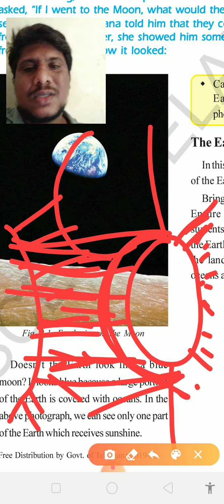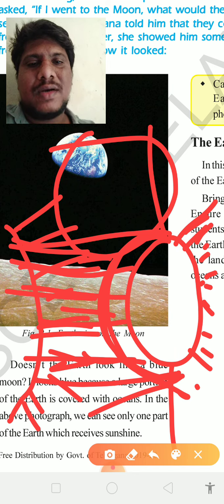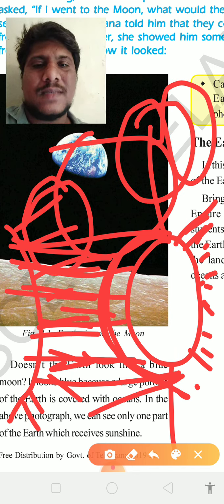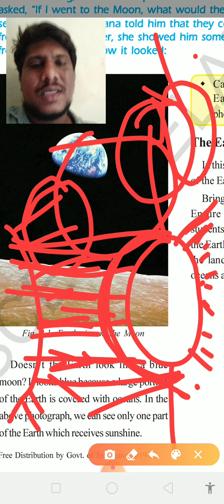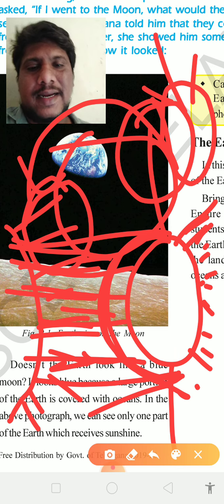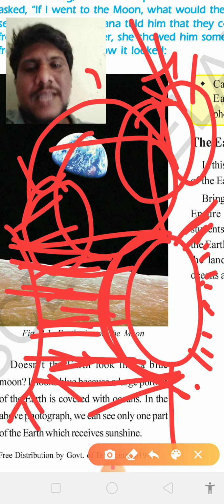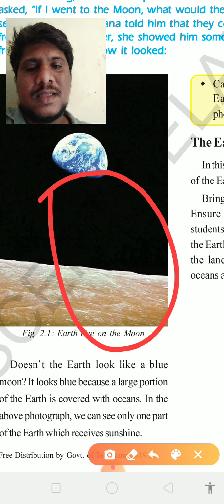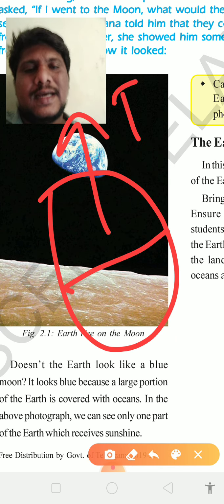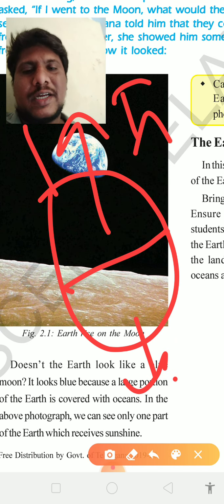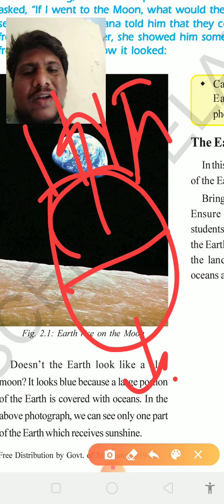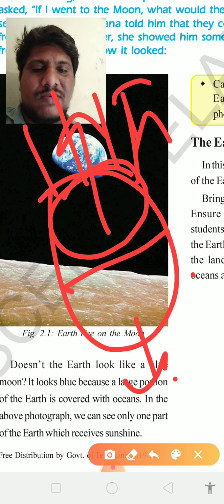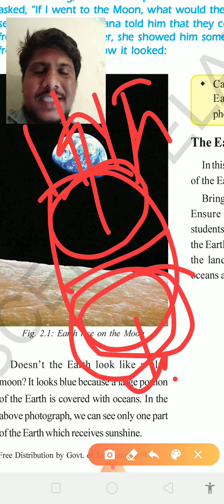Our earth has two phases. If India is existing this part, America is existing this, exactly opposite. If we are getting sunlight here, they don't get any sunlight. If you are getting day, they are getting night, okay. This is earth, this is India, this is America. If we are getting sunlight here, we will feel like a daytime. Then when we are getting sunlight here, the Americans will not get any sunlight.